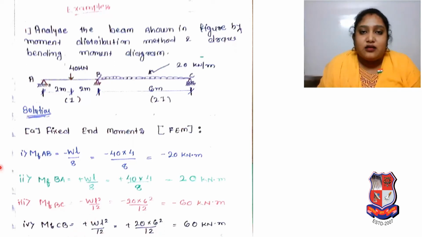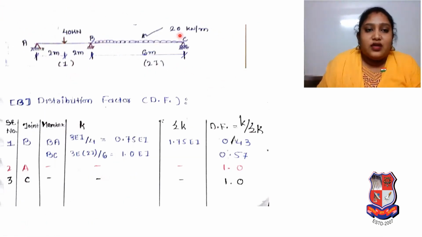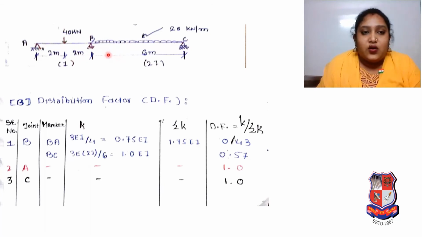We have already discussed this in our fixed end moment portion. So here positive WL square by 12. So positive 20 into 6 square divided by 12. So it is plus 60 kilonewton meter. We have to use all these moments in our problem. So at AB minus 20, at BA positive 20, at BC minus 60, at CB positive 60. So whatever beam was there, we carry forward here to understand.